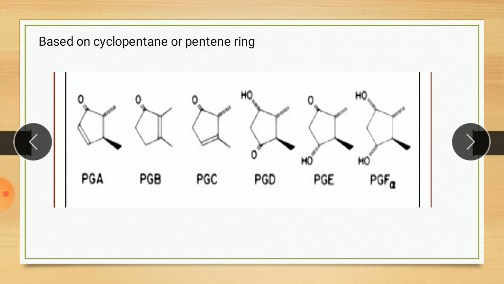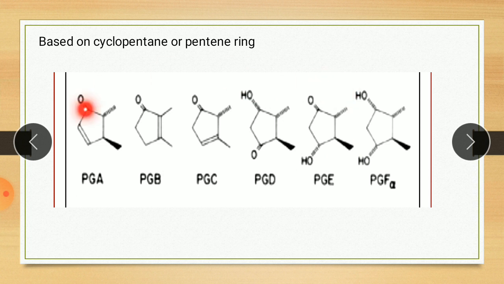So there are various types of cyclopentane ring. So it is ring A. It contains cyclopentane with a double bond on this position. Similarly, in case of B, the double bond position is changed here. Then in case of C, the double bond position is here. In case of D ring, there is no double bond but a hydroxyl and ketonic group. Similarly, E, there is no double bond but a hydroxyl and ketonic group is there. F, 2 hydroxyl groups are there. So these are the different types of cyclopentane ring A, B, C, D, E, F.